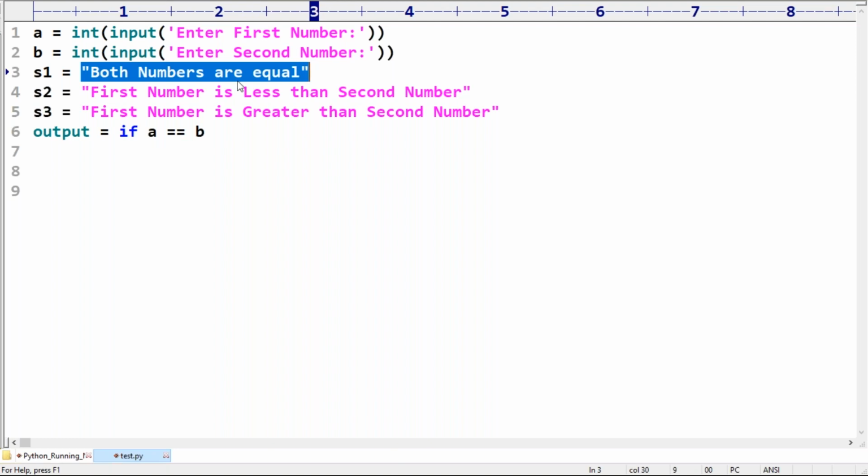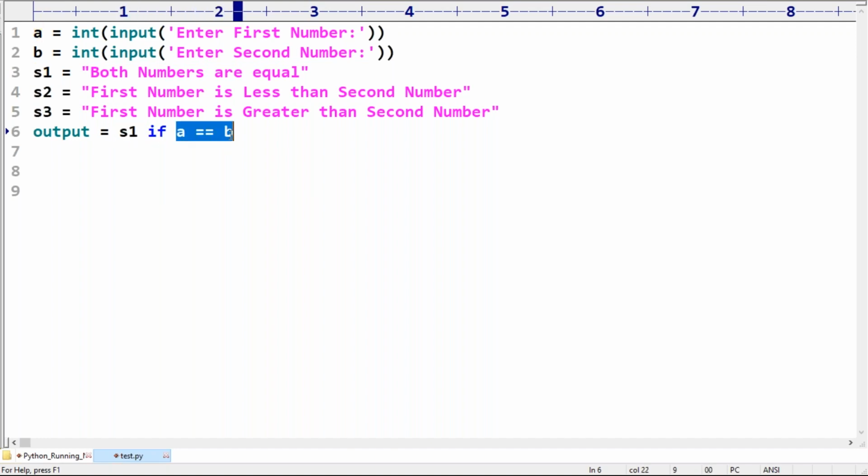This response I already assigned to S1. That's why, if A double equal to B, please consider S1. Is it clear, right?